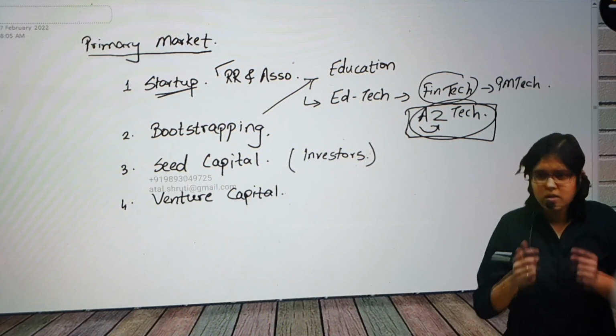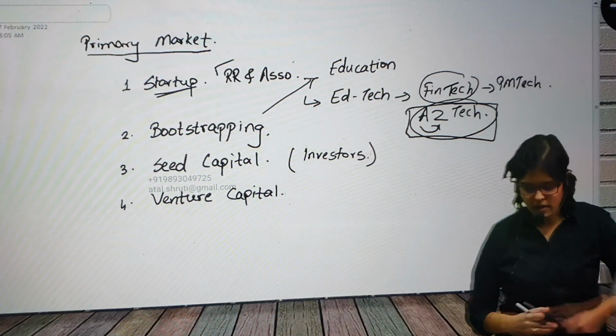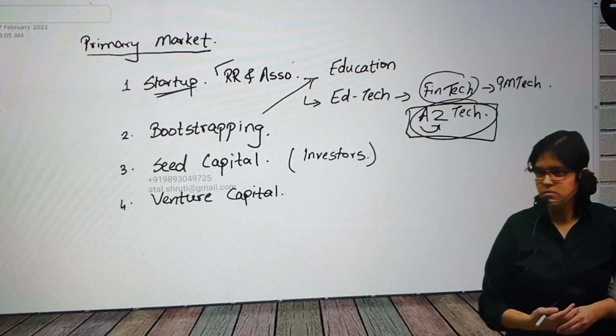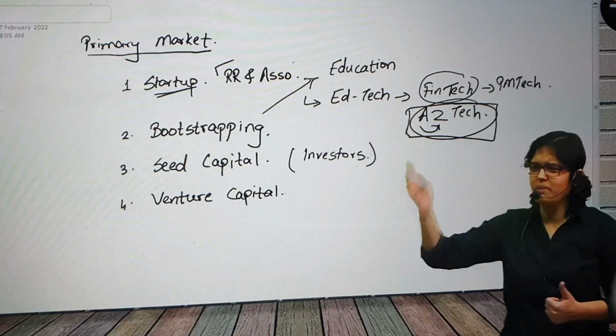Okay. So I hope you are understanding the first four processes without looking at the board. If you can tell me, first we started with a startup, then bootstrapping. Okay, then seed capital was required, and then venture capital. Okay. Now could there be multiple rounds of funding here? Yes. So typically they call it seed funding, or it could be venture capital round 1, round A, round B, round C is what they call.